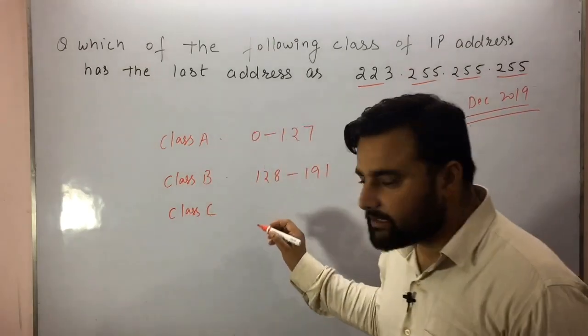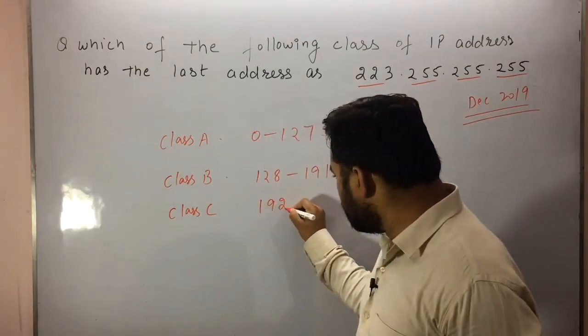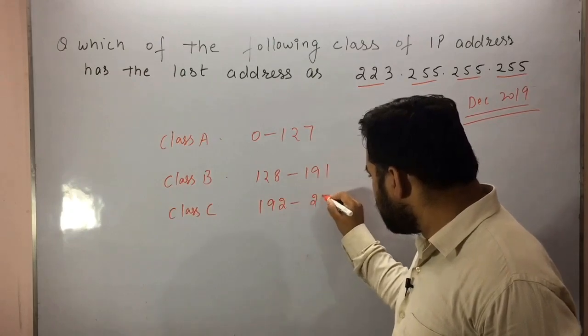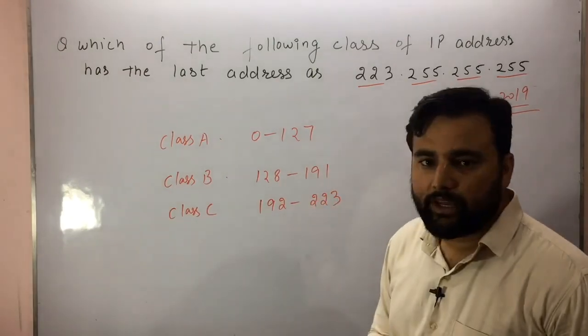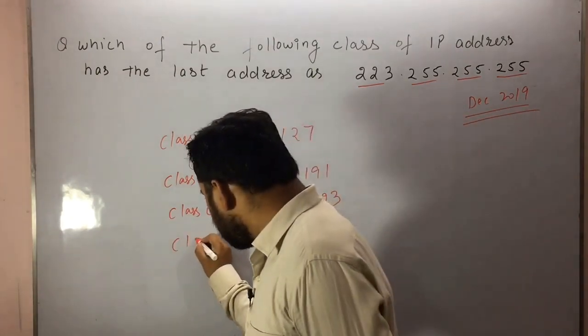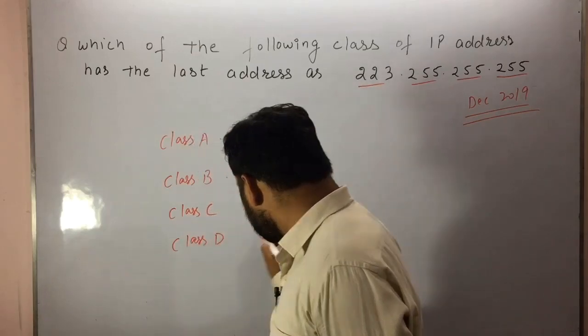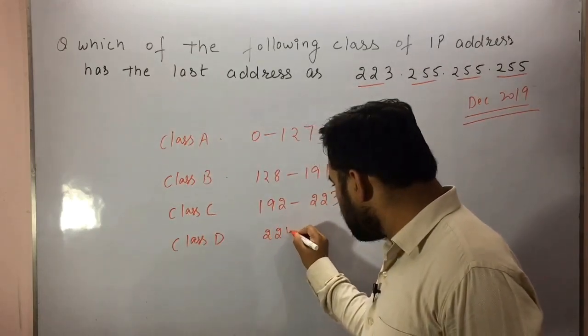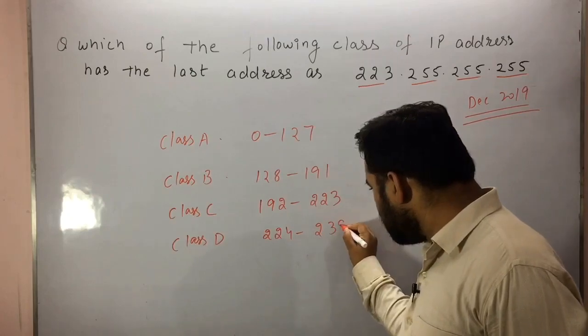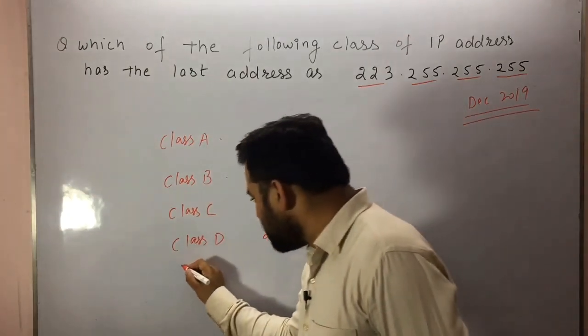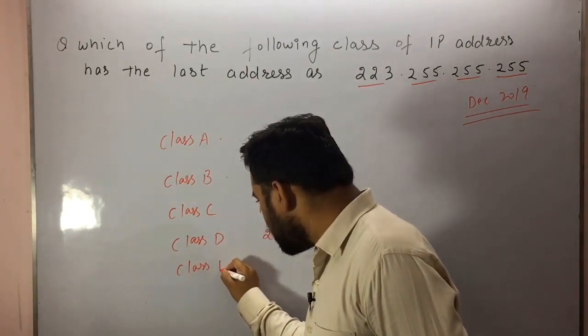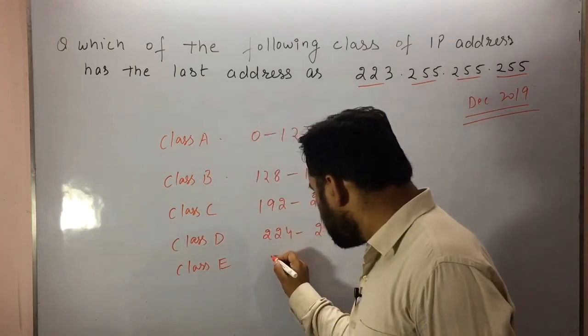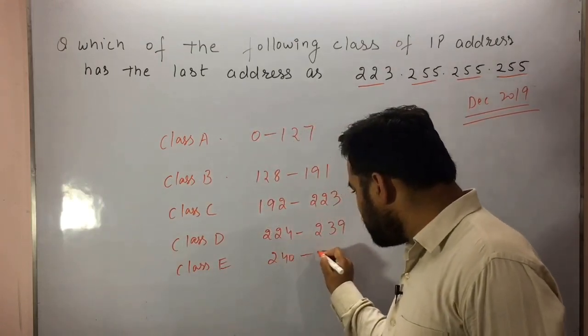The range of class C is 192 to 223. Class D, the range of class D is 224 to 239.